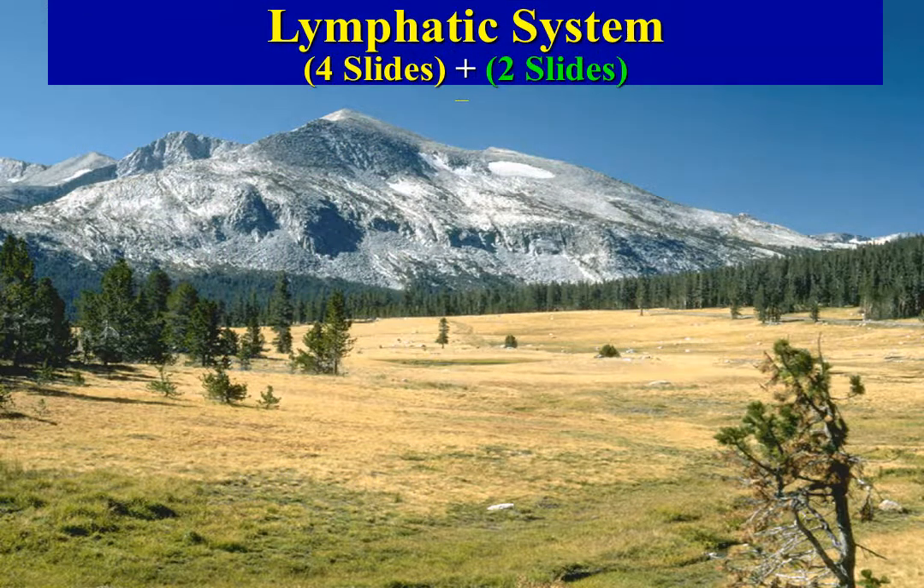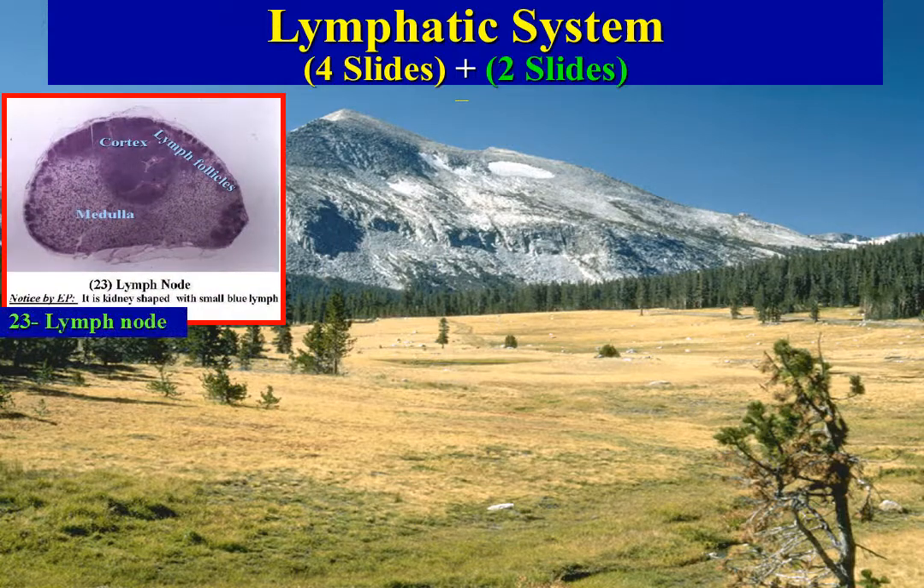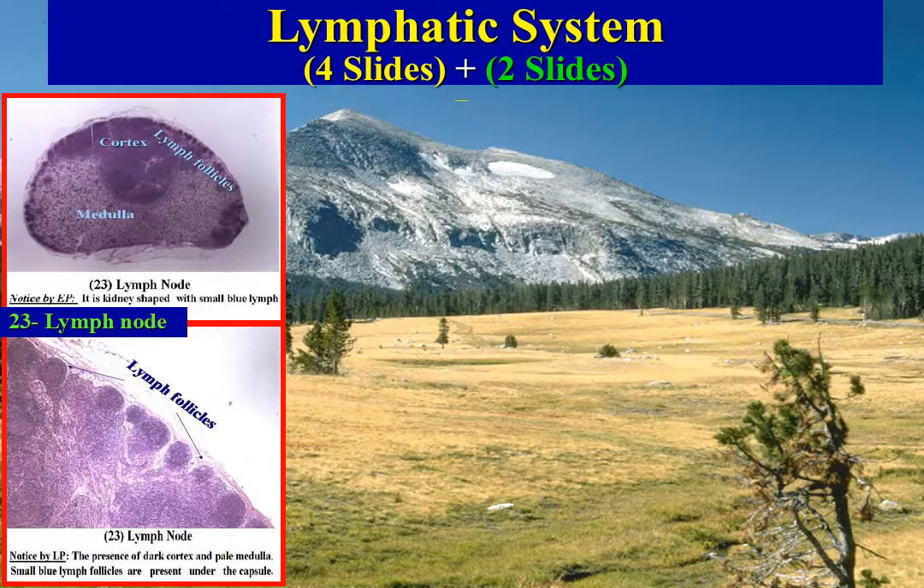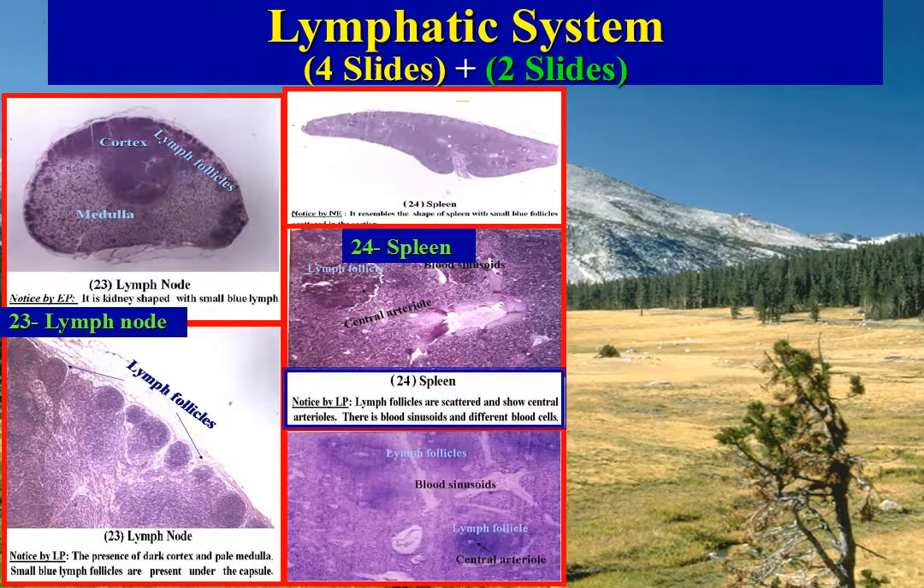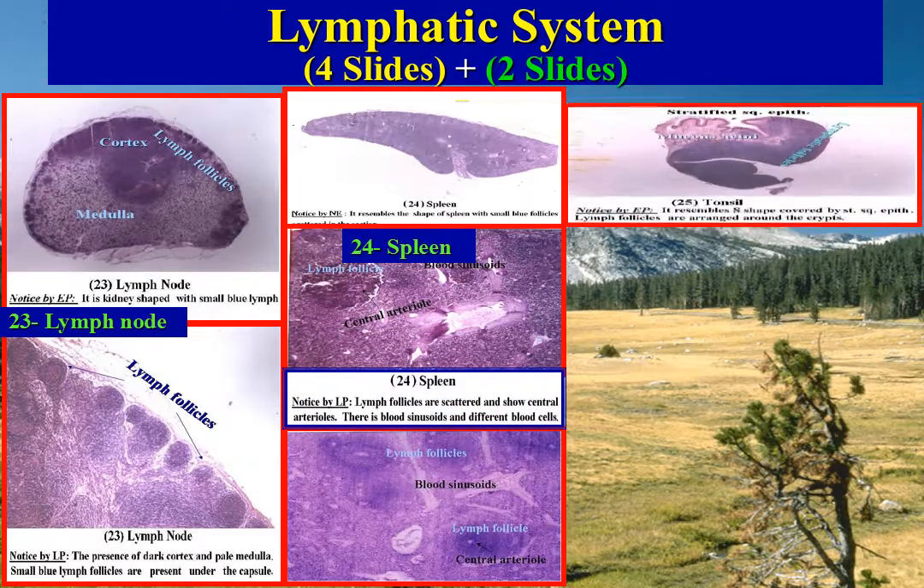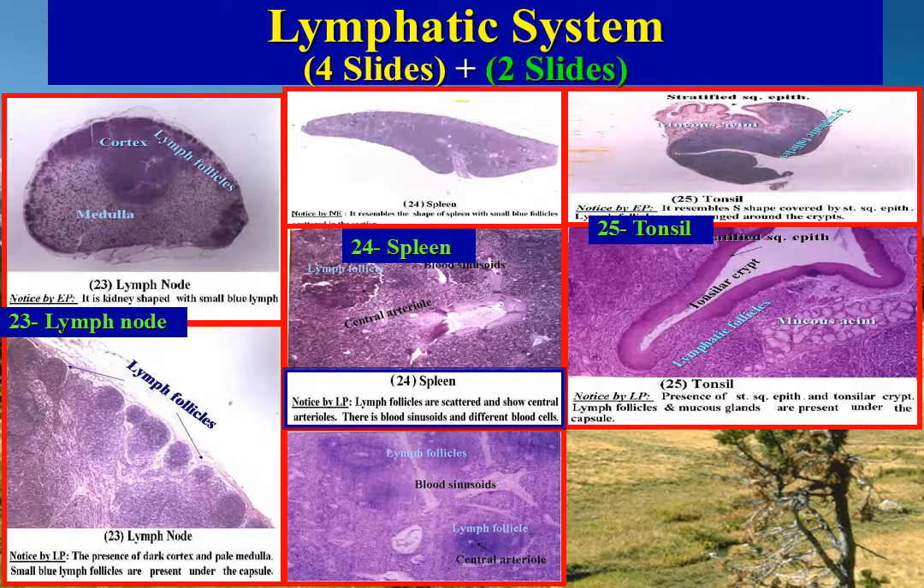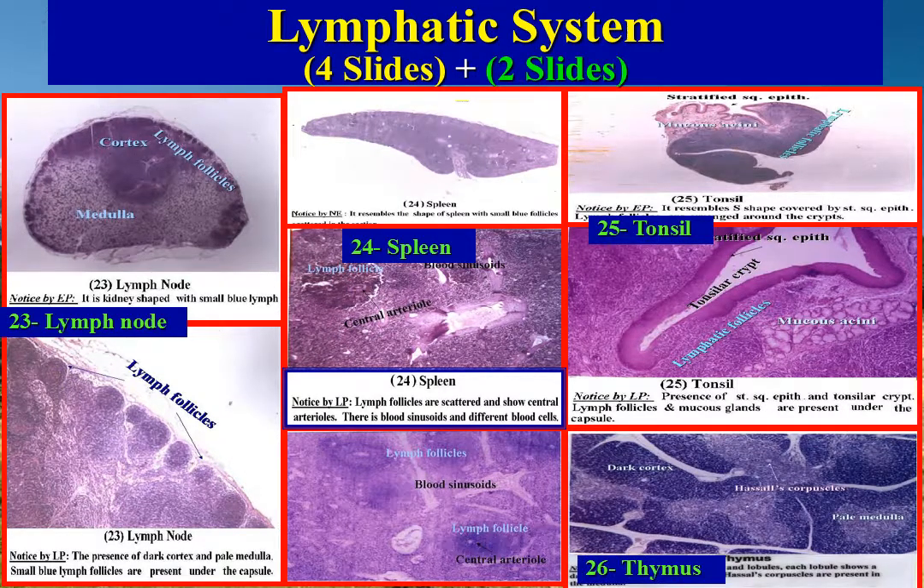Lymphatic system examples: lymph node examined by naked eye and eyepiece and low power. Spleen examined by naked eye and eyepiece and low power. Tonsils examined by eyepiece and low power. Thymus examined by low power, all stained with hematoxylin and eosin.